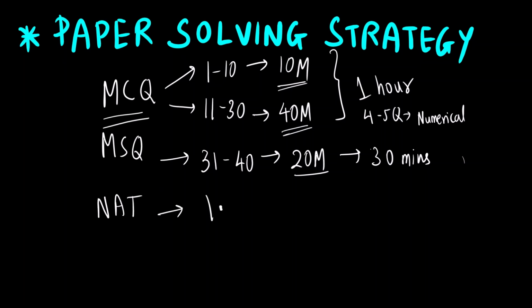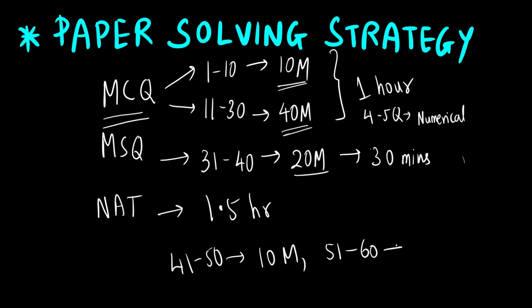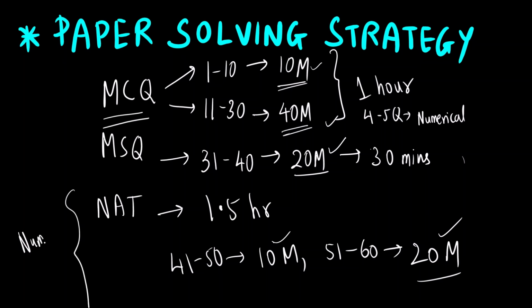And for NAT I will suggest you give 1.5 hours. Why? Because 41 to 50 are 1 mark each, so that will be 10 marks, and then 51 to 60 questions are of 2 marks each, so that will be 20. So total 10 plus 40 is 50, plus 20 is 70, plus 10 is 80, and plus 20 is 100. Okay, so why should you give NAT the maximum time? Because here numerical type questions are asked, and many times there are lengthy calculations involved. So that is why I am saying you can use either 1.5 hours, or I would say 1 hour and 15 minutes.